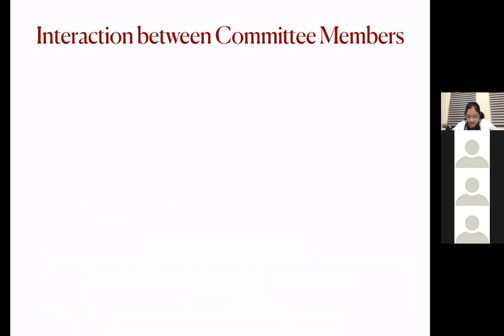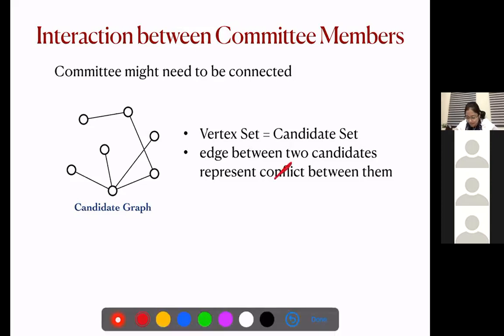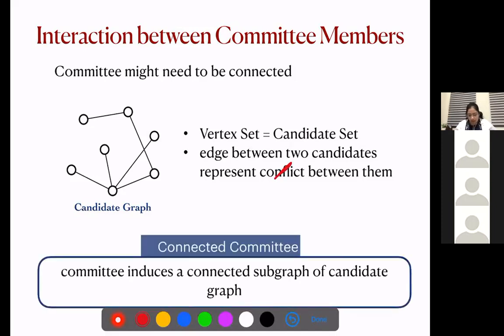Another interaction that we considered is connectivity. Again, we modeled it using the same candidate graph, where the candidate set is the same as the vertex set, and now the edges between two candidates represent... Sorry, this is not conflict. This represents the connectivity between the candidates. Now we are looking for a committee that induces a connected subgraph in this candidate graph.